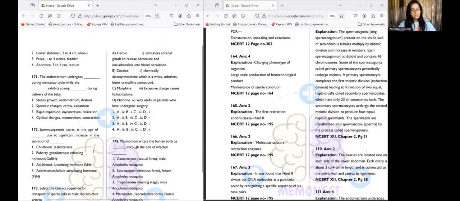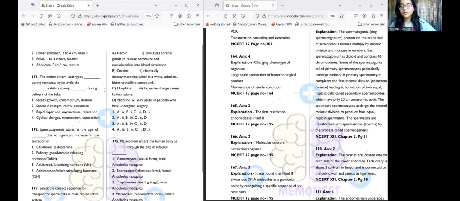Now we have question number 171. The endometrium undergoes dash during the menstrual cycle, while the dash exhibits strong dash during delivery of the baby. So the endometrium undergoes what? Steady growth, sporadic changes, cyclical changes, or rapid expansion. Basically, it undergoes cyclical changes because the menstrual cycle is a cycle where the endometrium undergoes various changes. Since menstruation is a cycle, the endometrium will undergo cyclical changes. So that's the first blank. Next will be the myometrium exhibits strong contraction.